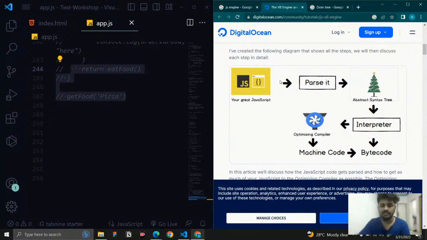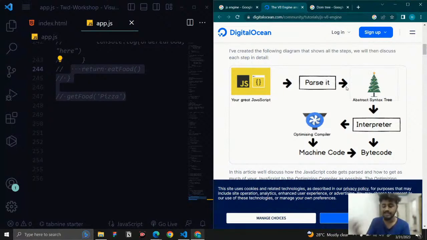So if I create a single JavaScript file, it will work fine in Google Chrome, but in Firefox it may face some problems because that engine is created differently, right? So each and every engine is created differently, and a few problems will occur. So that is why ECMAScript is there.